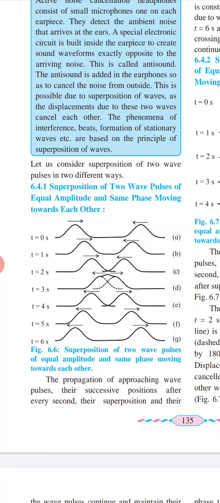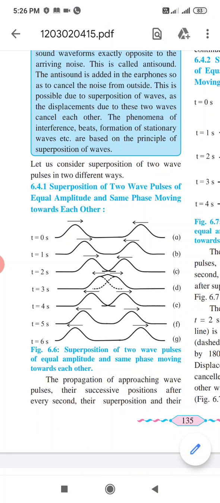So there are a total of 7 figures, 6.6 A, B, C, D, E, F, G. How is this wave generated? Suppose two waves cross each other at t equal to 2 seconds, that is point C, and t equal to 4 seconds, which is at point E. So figure 6.6 C, D and E.